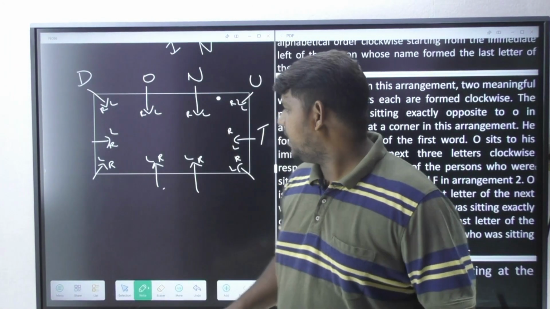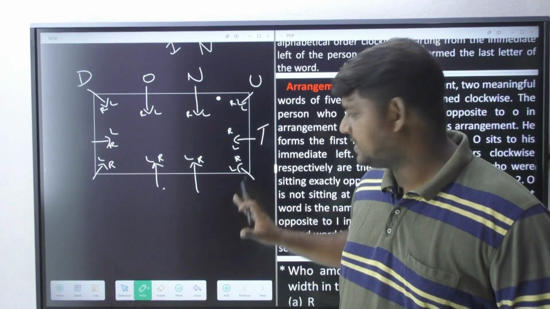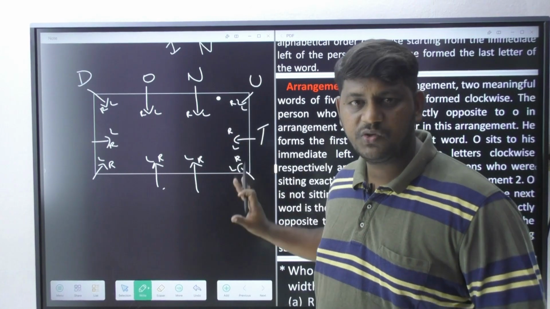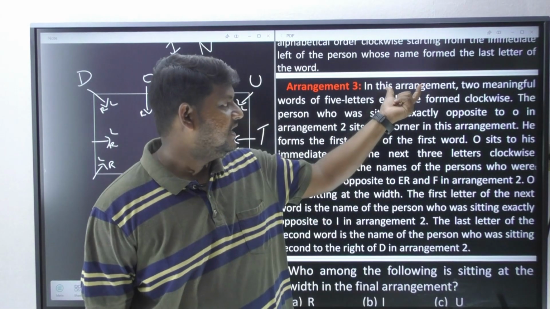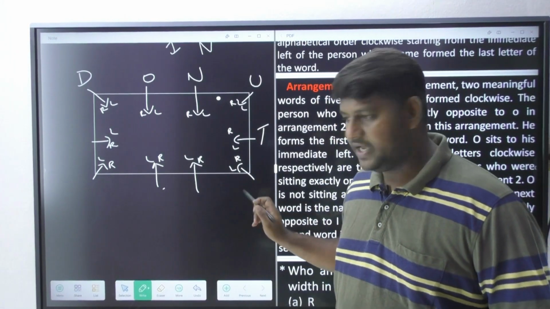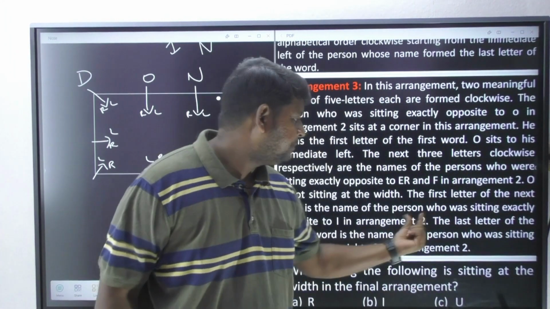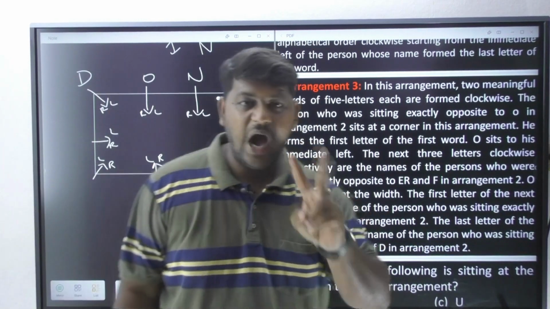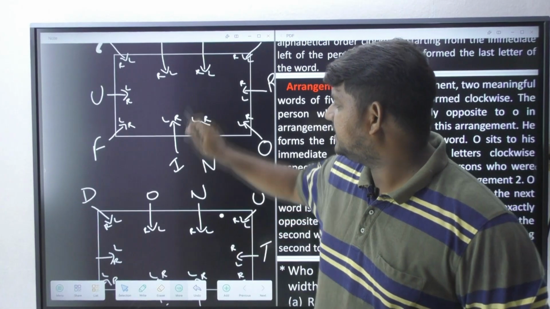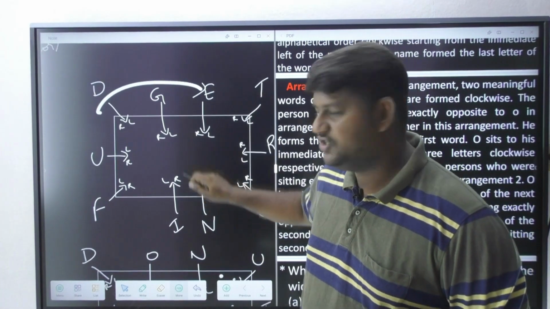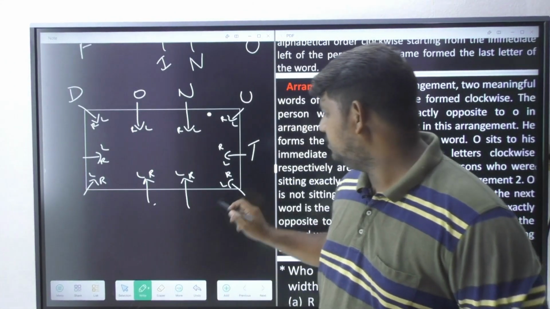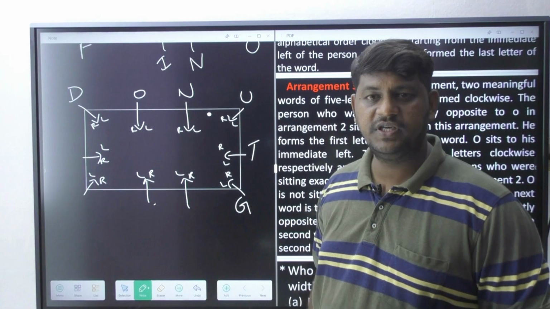So now we are going to take another person starting from over here. I should start from here only, because clockwise 2 words are formed is given in the first line itself only. So I must start from here only. Now who is seated exactly opposite to I in arrangement 2? Let us observe here. It is G. G is the person. Now we are going to write down G at this particular position.